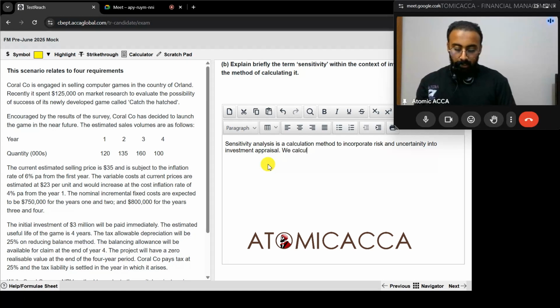We calculate and find out the critical variables within the NPV analysis so that management can focus on it when proceeding with the investment.